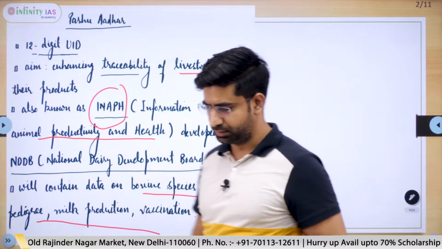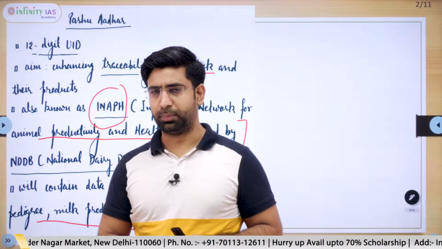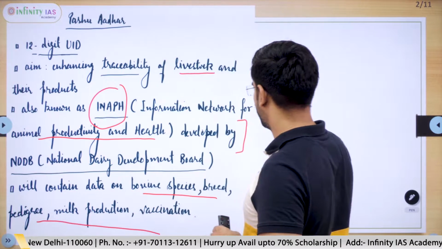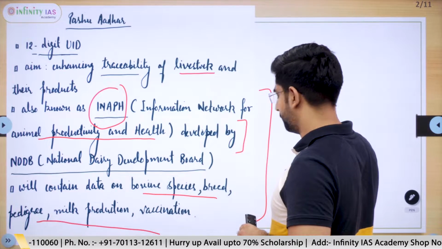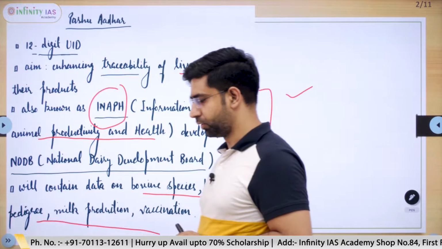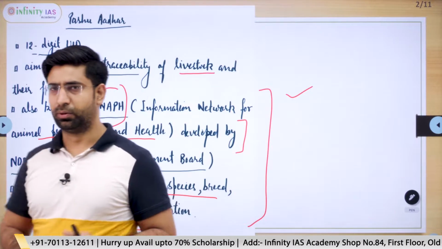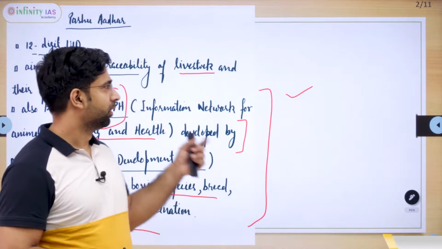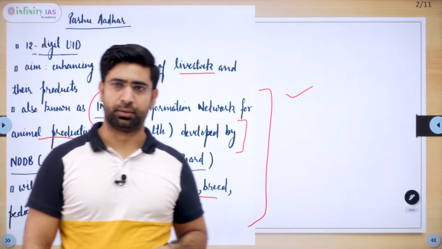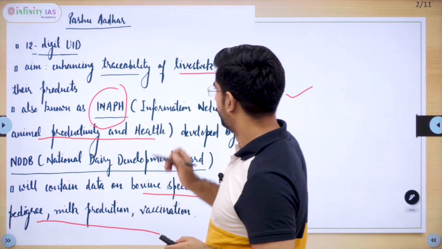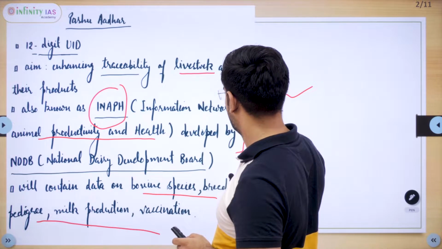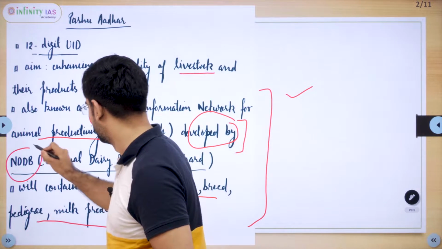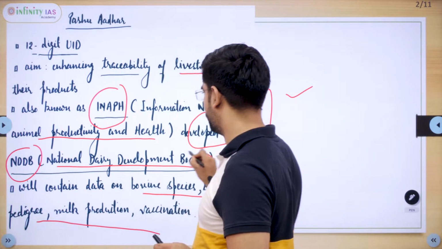Of the bovine species. It would help in counting animals as well as in implementing programs like the Animal Disease Control Program, Foot and Mouth Disease Control Program. All these programs can be implemented in a better way after Pashu Adhar. And one more piece of information about this is, it is developed by NDDB, National Dairy Development Board.